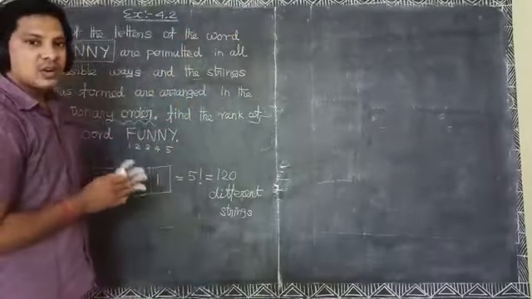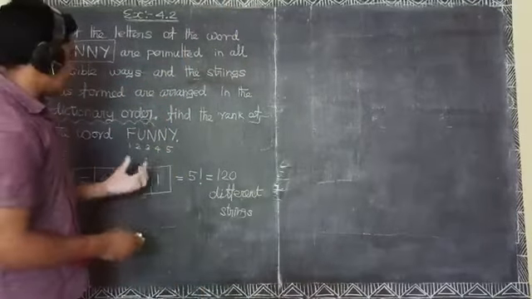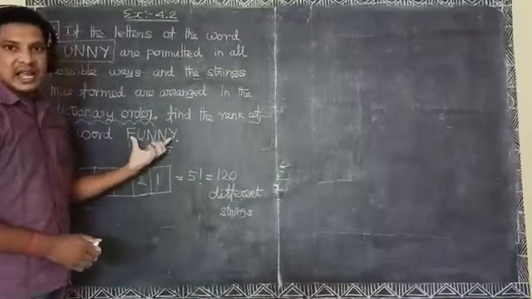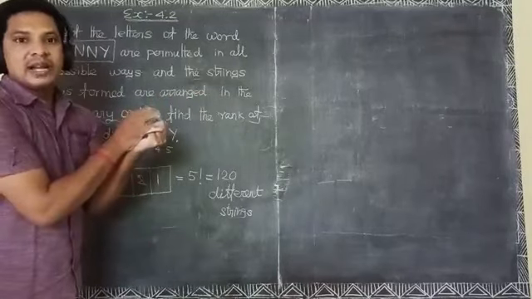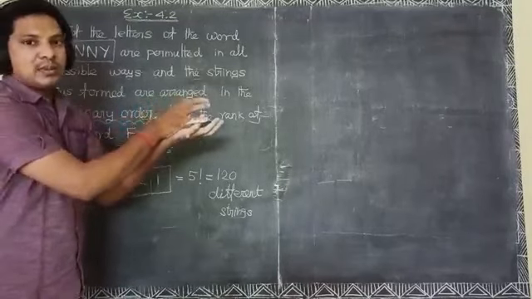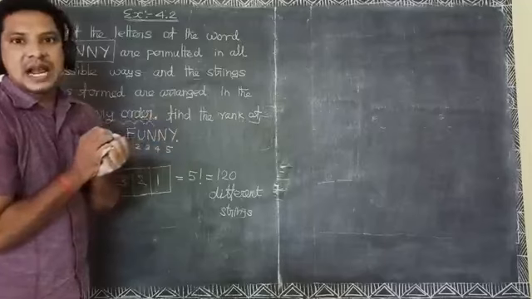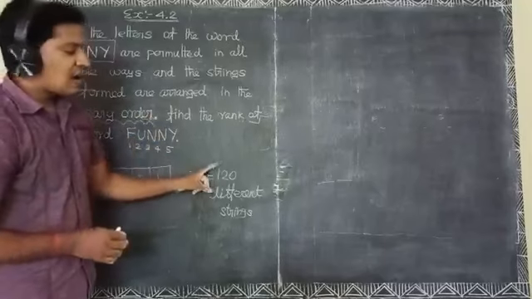In our question they are asking at which rank the word funny is allotted out of 120.